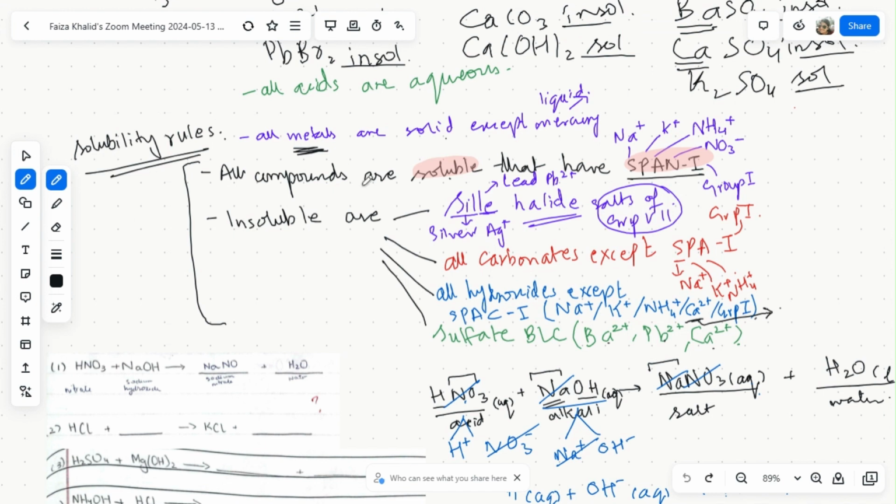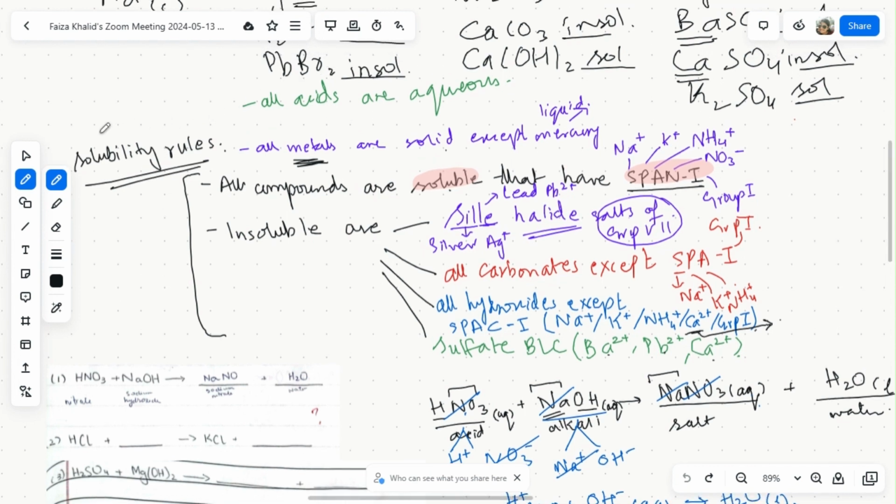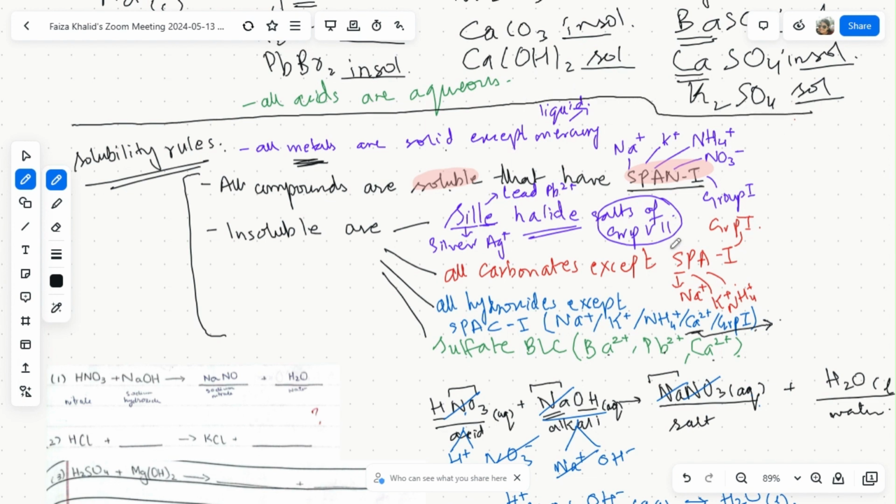Okay, everybody. Assalamu alaikum. So today we are going to first of all cover solubility rules, okay, and then we are going to talk about equation balancing, and then we'll talk about the ionic equation. Okay. Anyways, so these are the solubility rules.